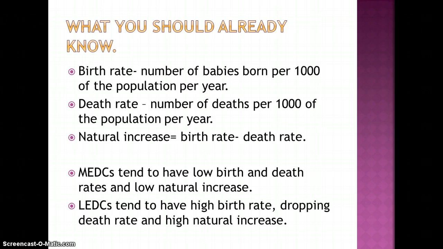Birth rate is the number of babies born per 1,000 of the population per year. Death rate is the number of deaths per 1,000 of the population per year. And natural increase is the difference between the two. MEDCs tend to have a low birth rate and death rate. In Britain, our birth rate is approximately 11 and our death rate is about 10, which means we have a very low natural increase rate.